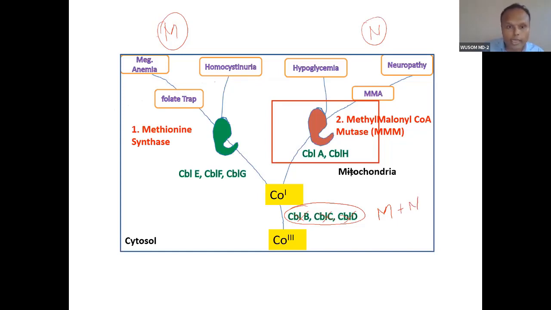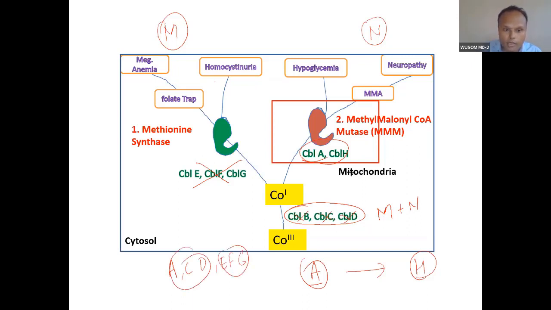Now how can you remember this? These proteins are remembered from A through H. First and last you put aside. Then what remains is B, C, D, E, F, G. You put B, C, D for the first, and E, F, G for the other. That's it. So if there is involvement of B, C, D proteins, there will be involvement of both.